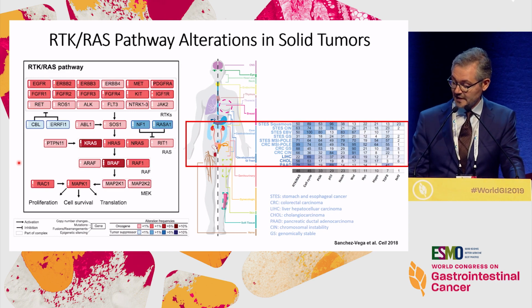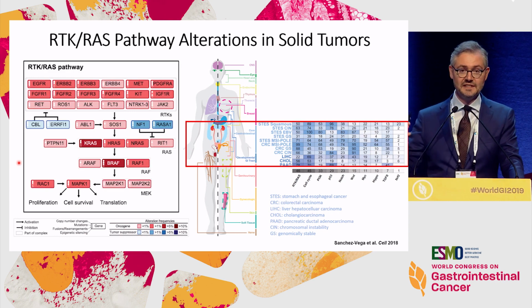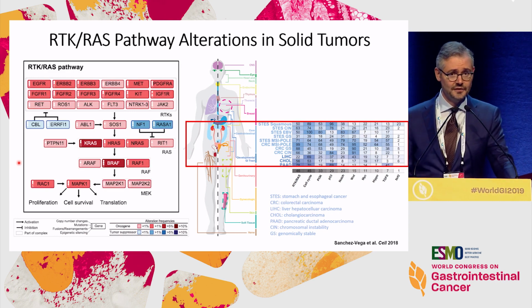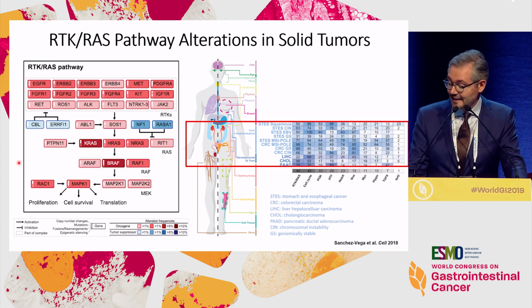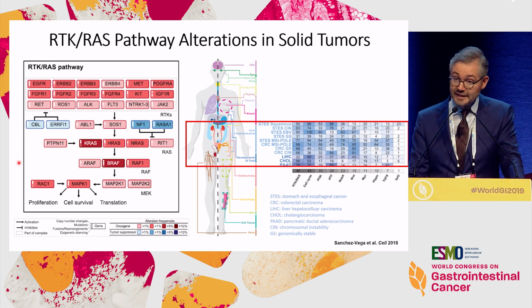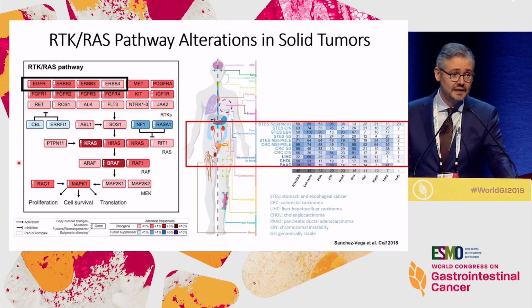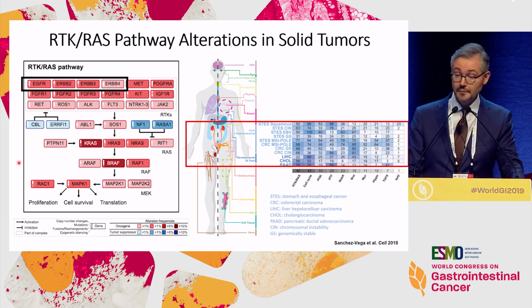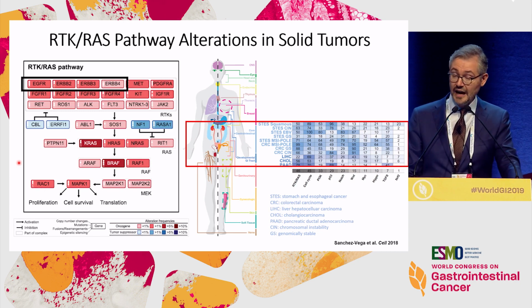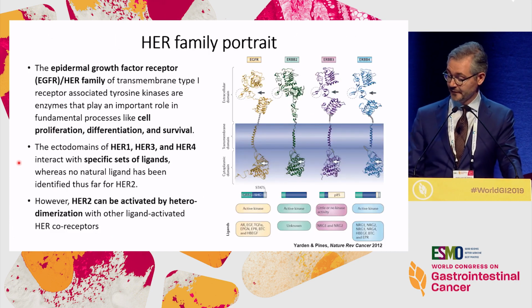The receptor tyrosine kinase RAS pathway is altered in up to 88% of genomically stable colorectal cancer. And if we look within the pathway, there's no doubt that the HER family of proteins is one of the most important altered, giving this pathway an oncogenic potential.